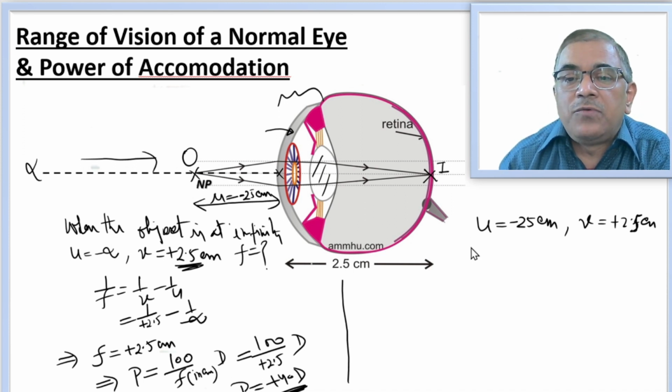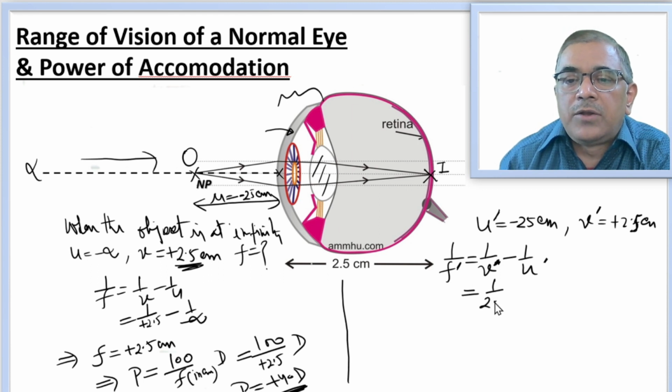Let's calculate the new value of focal length. Let's write this as 1 by f dash is equal to 1 by v minus 1 by u. If you want, you can write v dash, u dash, I won't mind. So this is equal to 1 by 2.5 centimeter minus 1 by minus 25 centimeter, and if you solve it, 25 happens to be the LCM.